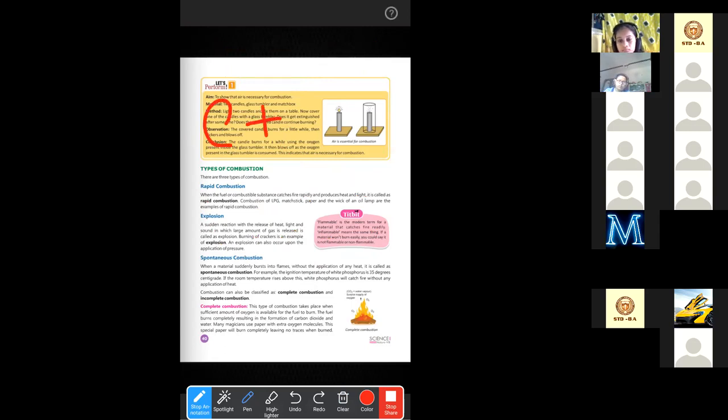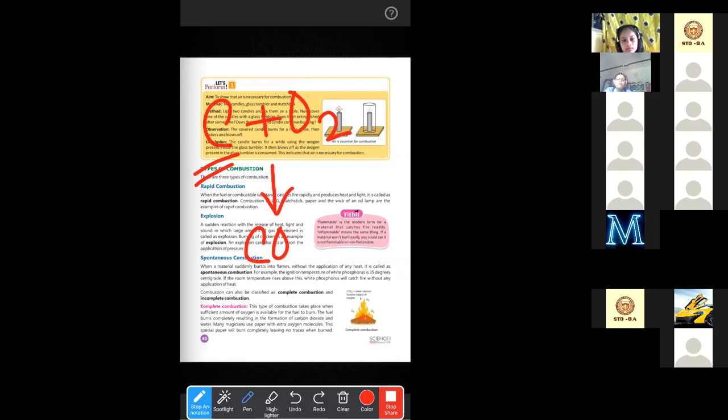The fuel is the combustible substance, and it contains carbon. The carbon present in the fuel will react with the atmospheric oxygen. If it's a complete combustion, it will form carbon dioxide, and if it's an incomplete burning, it will form carbon monoxide.